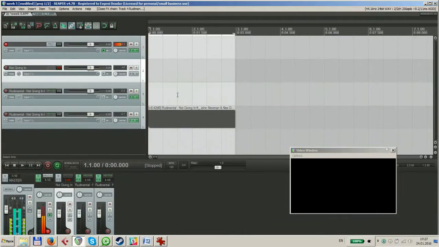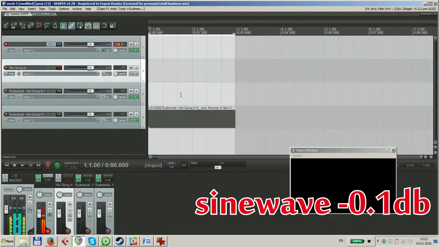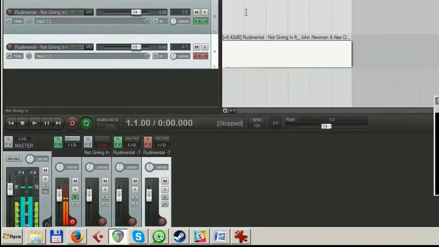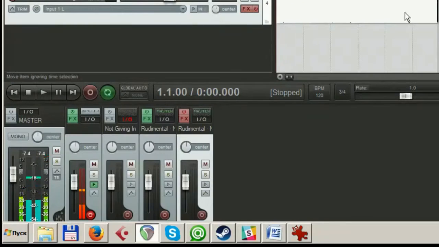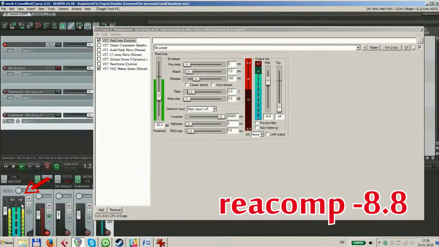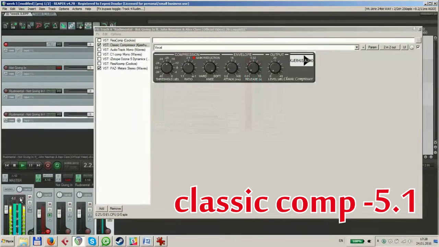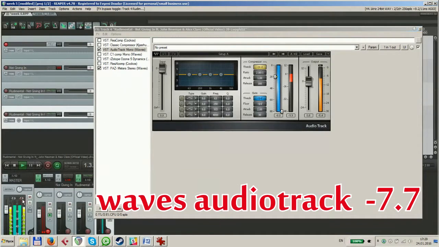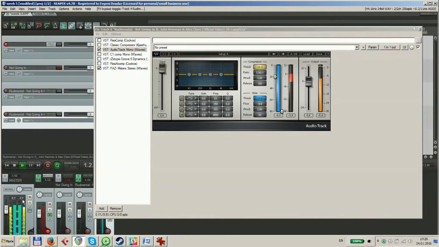Same attack and release. To simplify process, I put sine wave with the volume -0 to 1 on a track. I didn't record it because it's really annoying. Just take a look at peak and error meter of master section. So ReComp shows us -8.8. Classic compressor -5.1. Audio track by Waves -7 and 7.